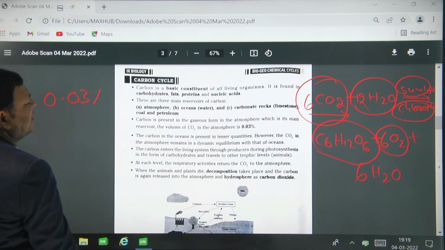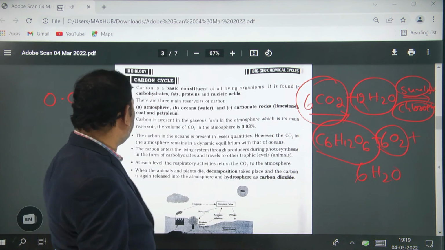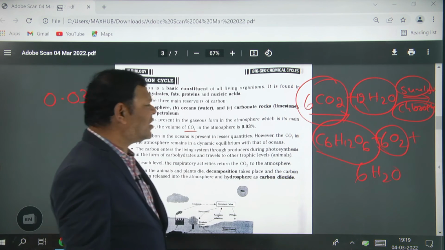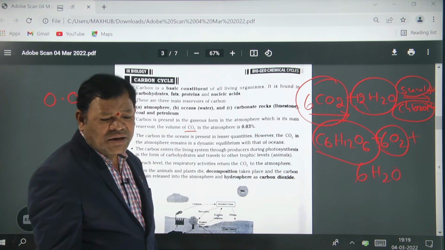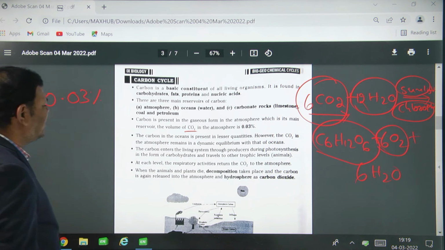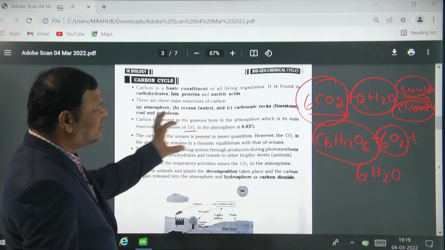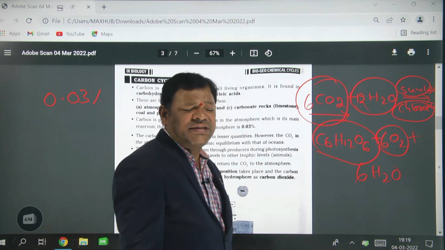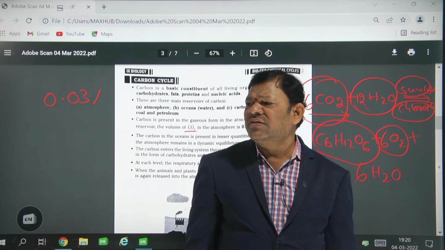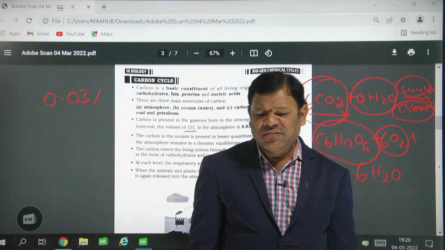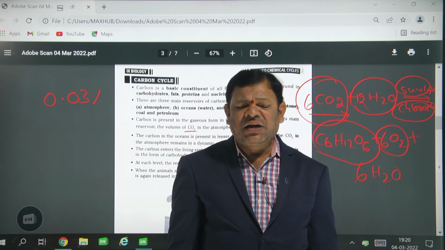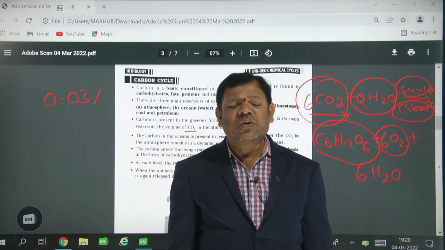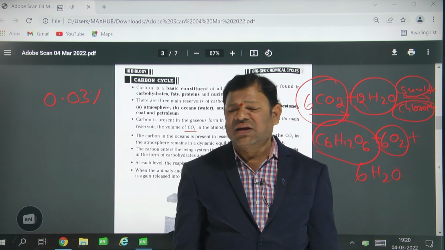So here carbon is present in the gaseous form in the atmosphere, which is the main reservoir, that is carbon dioxide. This carbon dioxide present in the atmosphere is 0.03 percent. In the photosynthesis mechanism, this carbon dioxide is absorbed by the plant. If there is no photosynthesis, who can absorb that carbon dioxide? No one. So that's why in our day-to-day life we should decrease pollution and increase oxygen; growing trees and plants is very important.